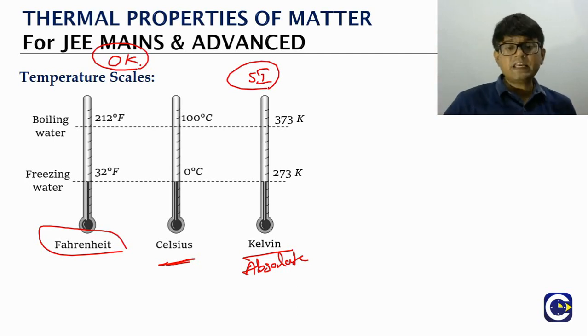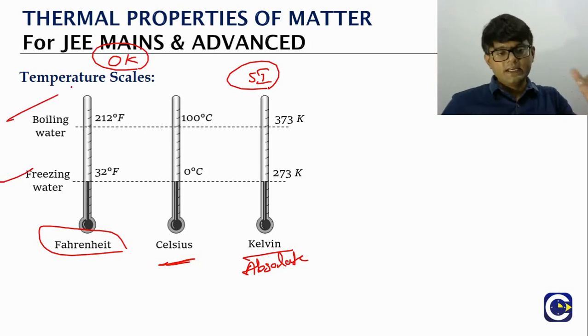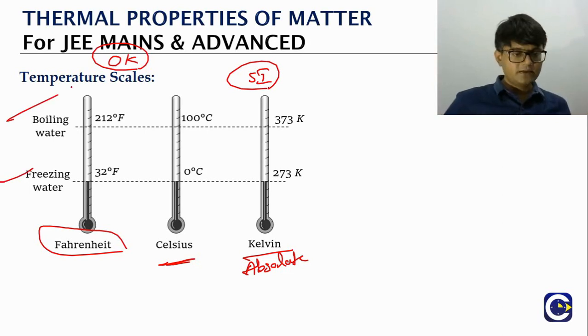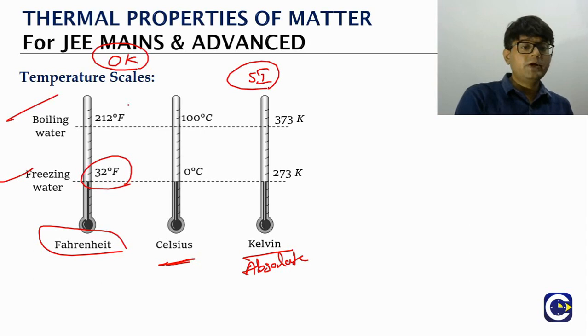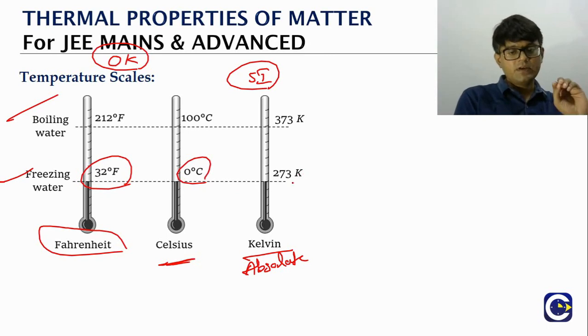For every temperature scale we have two reference points: the freezing point of water and the boiling point. On the Fahrenheit scale the freezing point is 32 and the boiling point 212. On the Celsius scale, 0 and 100. On the Kelvin scale, 273.15 and 373.15.